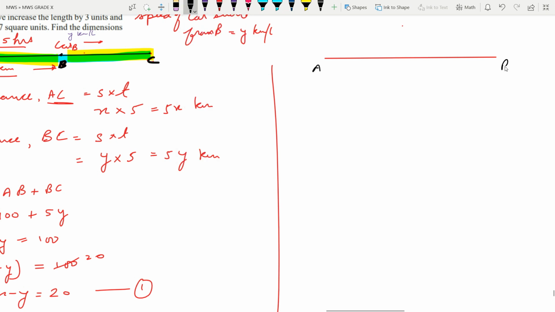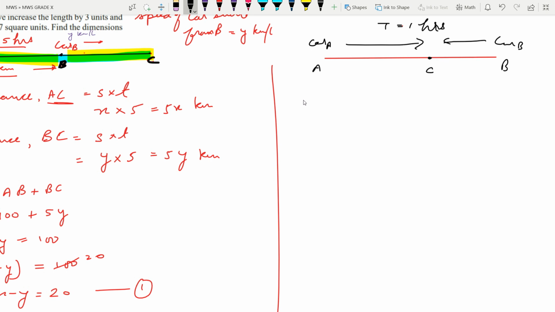The car from A and the car from B now start moving towards each other, in opposite directions. If car A goes this side, car B will come this side. Now they meet, suppose, at point C in between, and both have taken 1 hour to meet each other. So after 1 hour, both cars meet at this point.